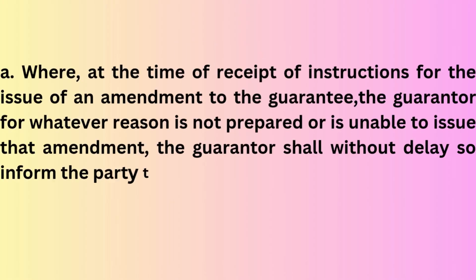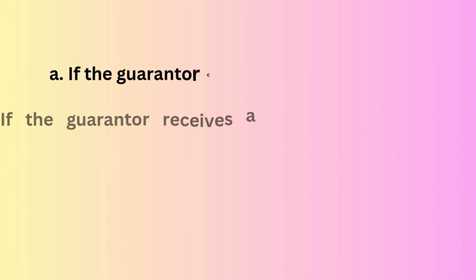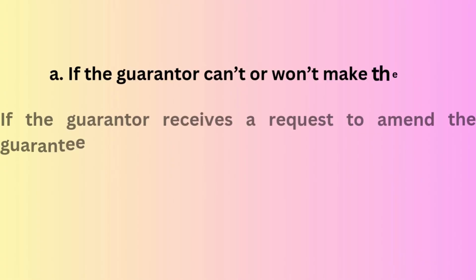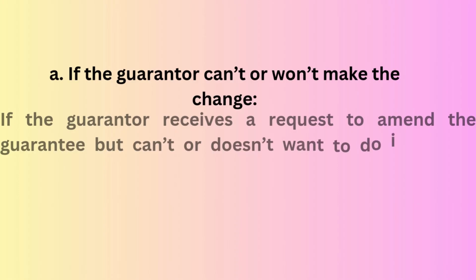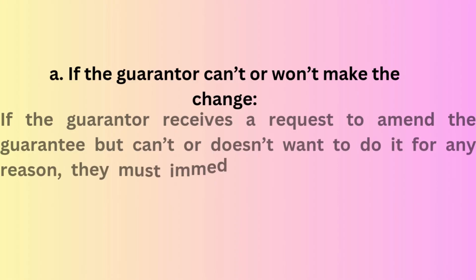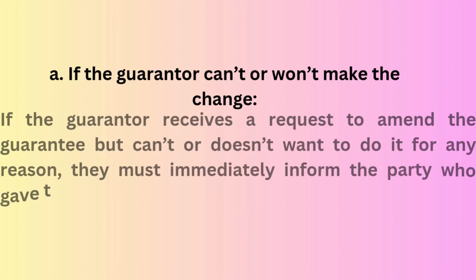Point A says, if the guarantor receives instruction to amend an existing guarantee, for example, to change its amount, or a change in expiry date, or the terms are getting changed, but for any reason they are not willing or not able to issue the amendment, then they must immediately inform the party who gave them the instructions.